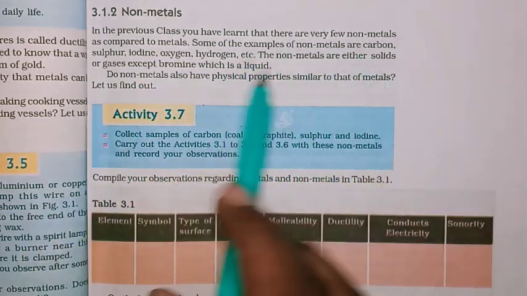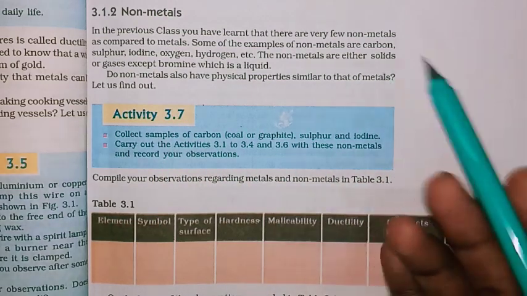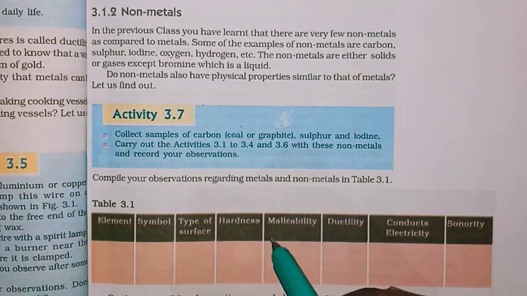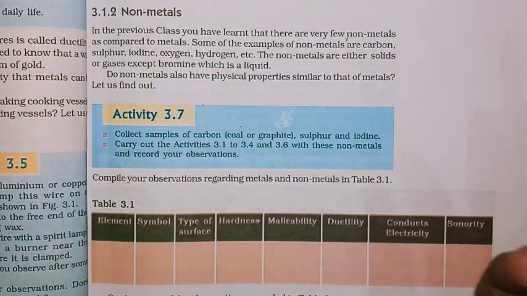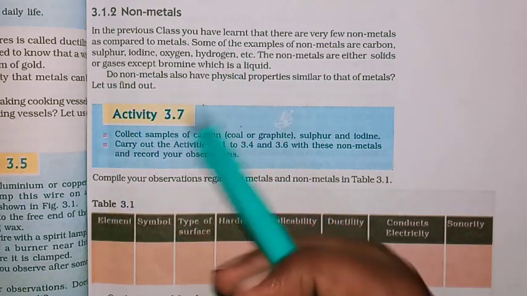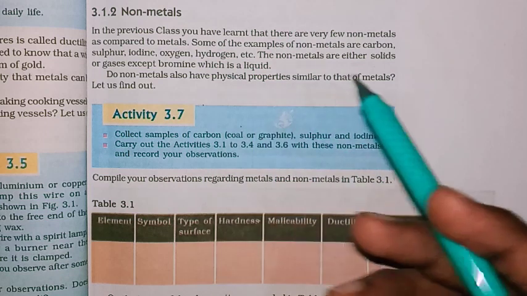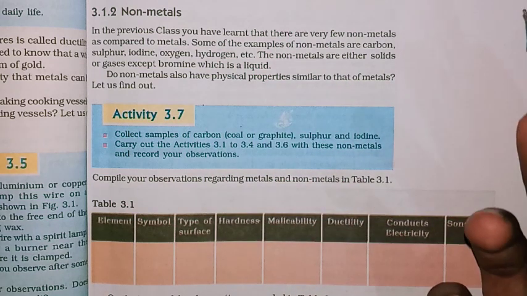Metals are malleable and non-metals are non-malleable, as I have explained. Metals are ductile and non-metals are non-ductile. Metals are lustrous and sonorous, but non-metals are non-lustrous and non-sonorous.